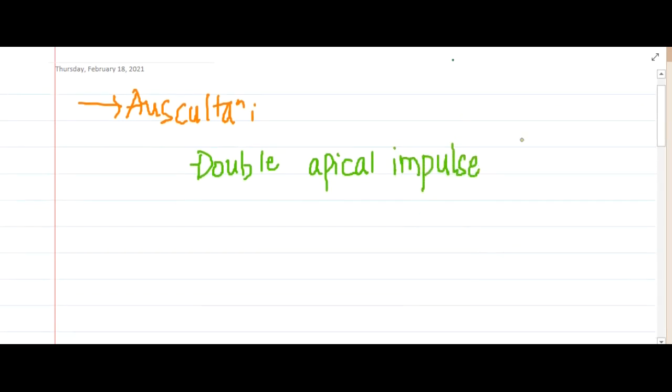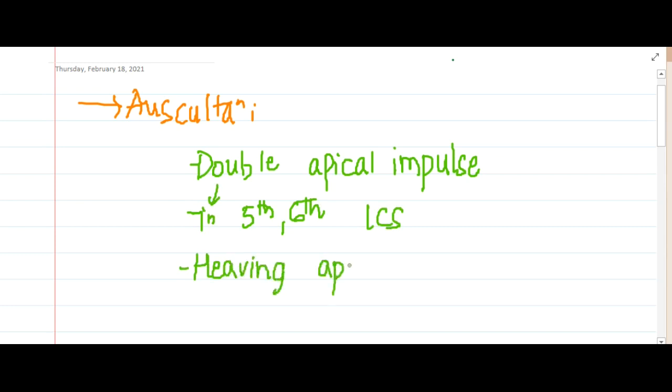The apical impulse is present in the 5th and 6th intercostal space, and it is a heaving type of apex beat, which is forceful, because the left ventricle is pumping very forcefully to open the stenosed aortic valve.